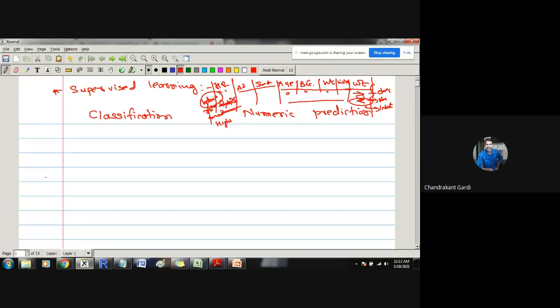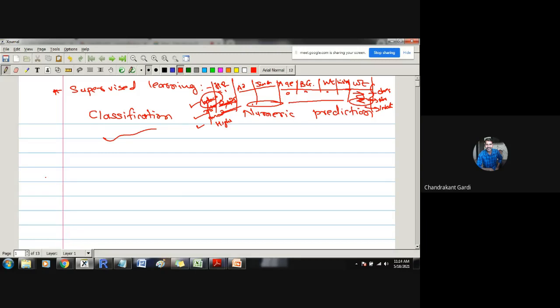So every time class labels won't be quantitative, and every time they won't be qualitative. Depending on the scenario, sometimes they may give us data with qualitative class labels, or sometimes we may be provided with data having quantitative class labels. Whatever the situation, we must be able to analyze it. Whenever data has been given along with class labels, we must be able to learn from that data. If we are learning from data where class labels are qualitative, then whenever a new patient arrives, that person can be classified as a low risk patient, moderate risk patient, or high risk patient. That is nothing but classification.